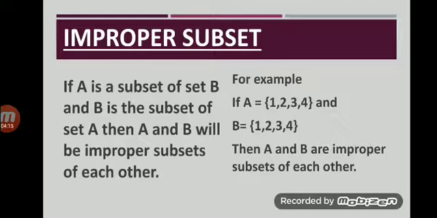So we can say that improper subset is equal to the original set. For example, set A is equal to {1, 2, 3, 4} and set B is equal to {1, 2, 3, 4}. Here you can see that all the elements of A are in B and all the elements of B are in A. So A and B are the improper subsets of each other.